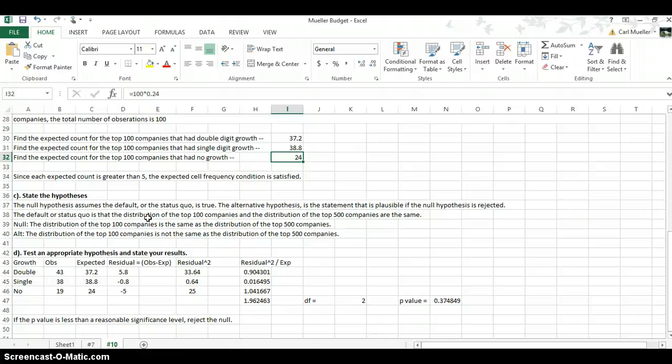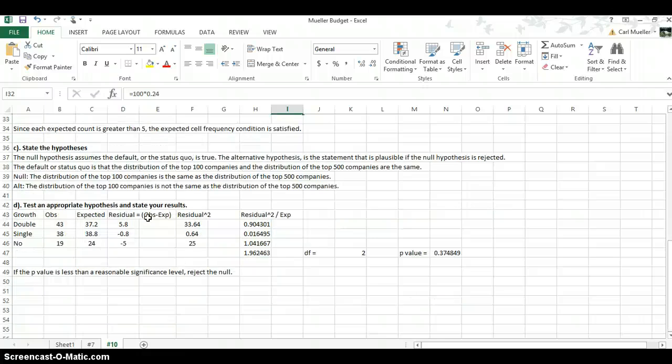Alternatively, the alternative hypothesis is that the distribution is not the same as the distribution of the 500, that there is something unique distribution-wise between the top 500 compared to the top 100. So those are our hypotheses. And part D is test this.